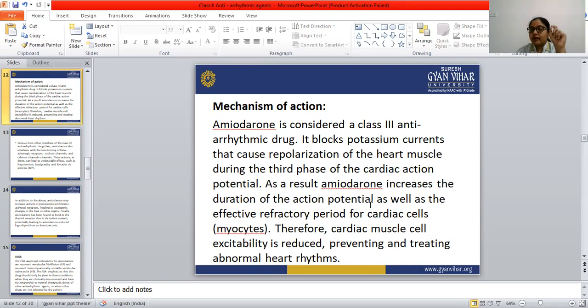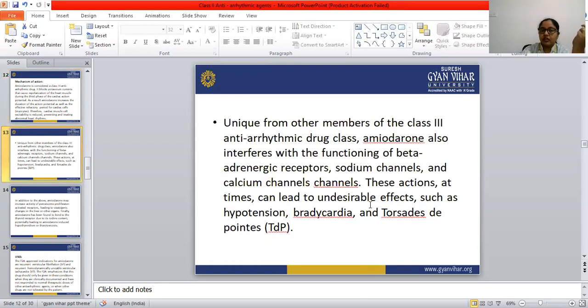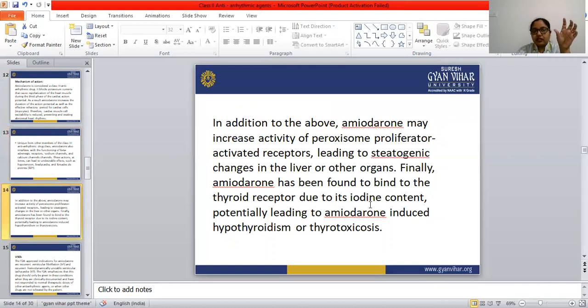But amiodarone also interferes with the sodium channels, beta adrenergic receptors, and the calcium channels. When amiodarone interferes with these, what happens? Undesirable effects occur, such as hypotension and bradycardia. These are all undesirable effects, and we don't want them in an antiarrhythmic drug.